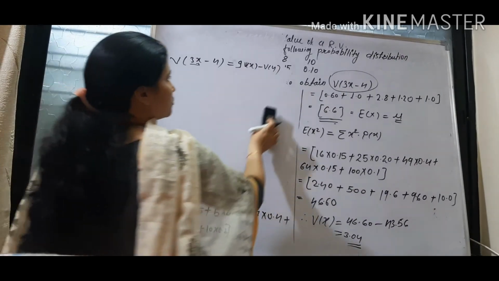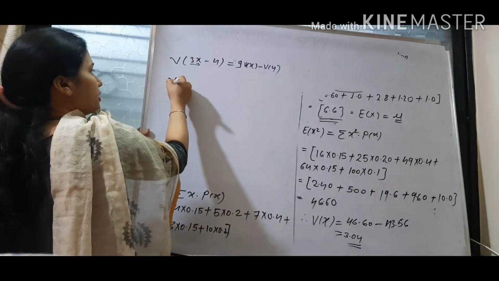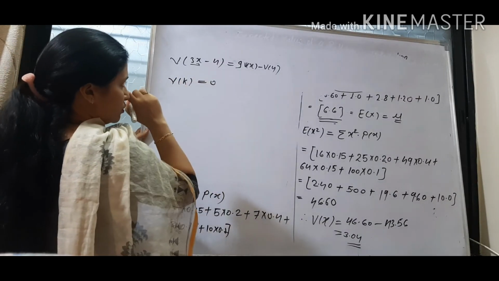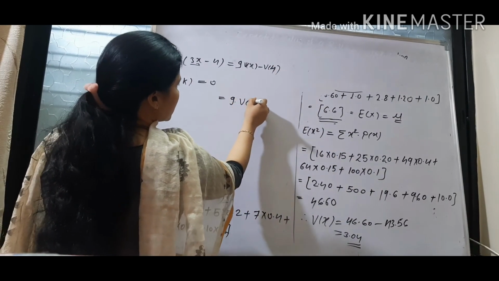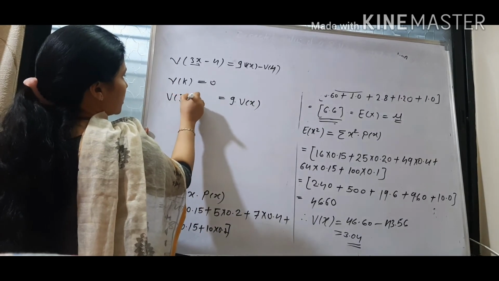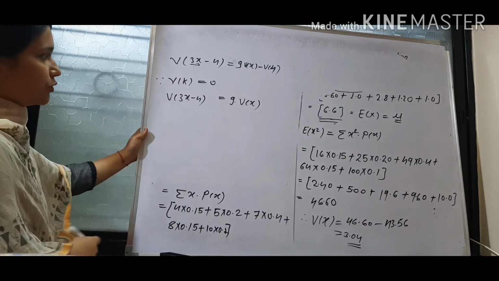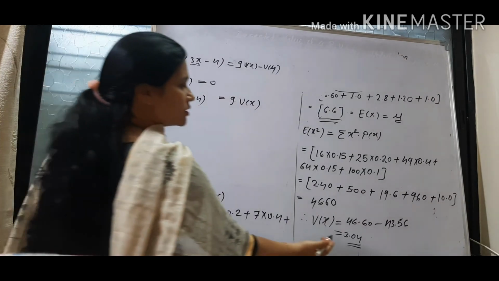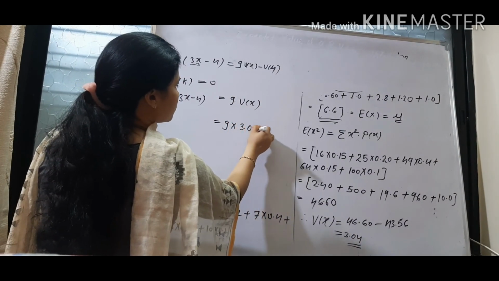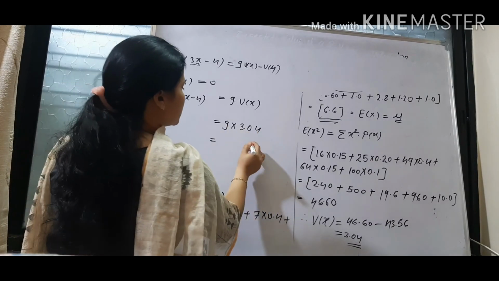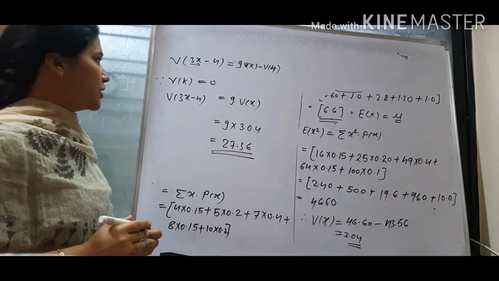Okay. Now what is 4? 4 is again a constant, and whenever we take variance of any constant, this value is always equal to 0. So variance of this 4 will be equal to 0. So 9 into variance of x will be the value of variance of 3x minus 4. Now variance of x is 3.04. We'll put here 9 into variance of x, 3.04. Take product. So 27.36 is the value of variance of 3x minus 4.